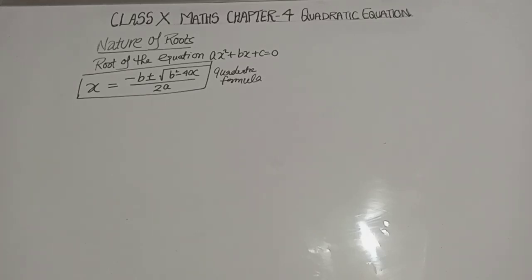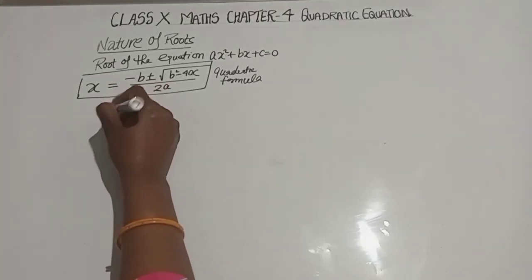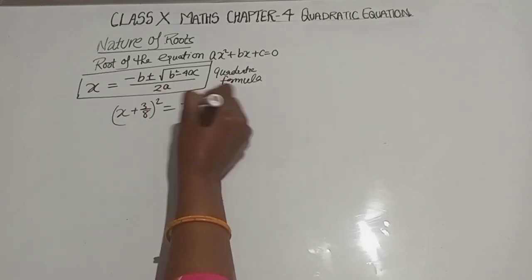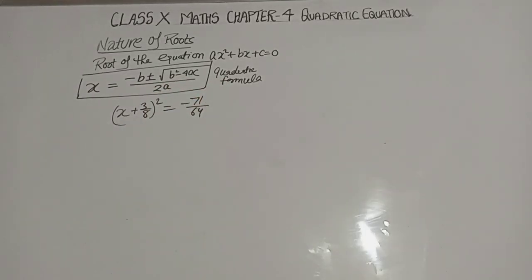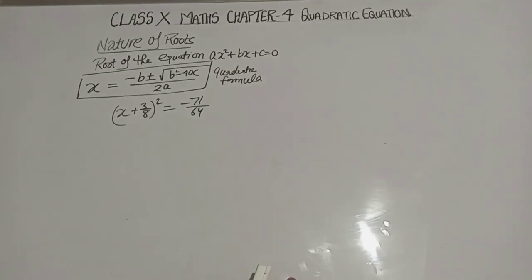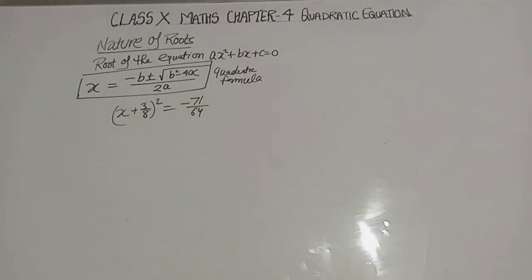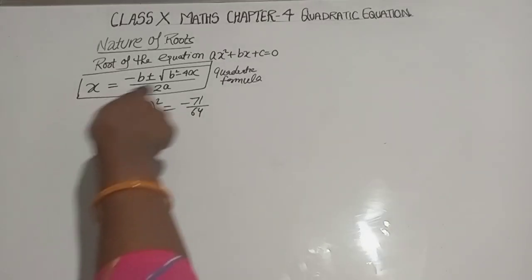In the earlier video, in the completing the square method, why do we need to derive this quadratic formula? Because when you go through my last video, x plus 3 by 8 whole square we got equal to minus 71 upon 64. There we explained that the square of any number can never be negative. So how can you find the solution of this type of equation? So we will derive this one.